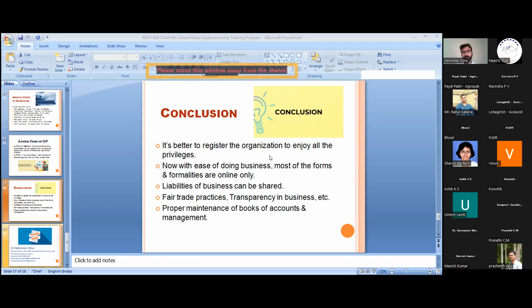But if you take loans, a company has much better prospects of getting loans, and you can issue shares also. You can do any other business with the companies. But in case of LLP, you have a limited scope of getting loans, and you cannot rely on angel investors or other people.